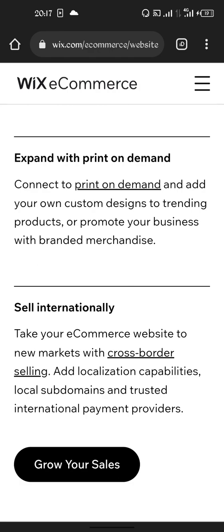The other one we have here is expand with print on demand. So connect to print on demand and add your own custom design to trending products or promote your business with branded merchandise. What I mean by this one is that you can decide to create a product. It's a printable material. Let's say, for example, a t-shirt. You may decide to write Adidas on top of the clothes or Gucci or whatever anything that you write on the clothes. If it's a cup, or anything that you do, then you can decide to just make it and publicize it for people on your website.